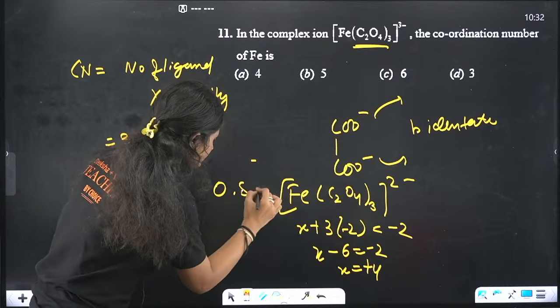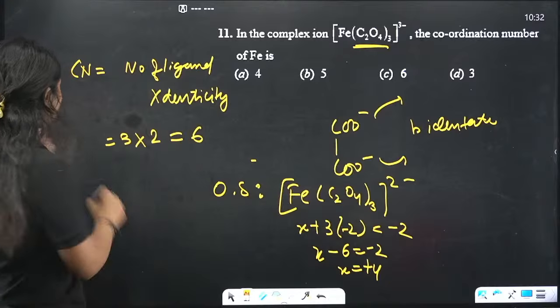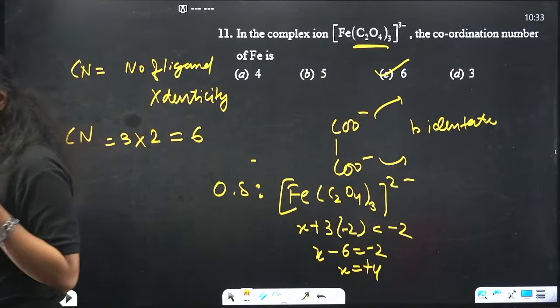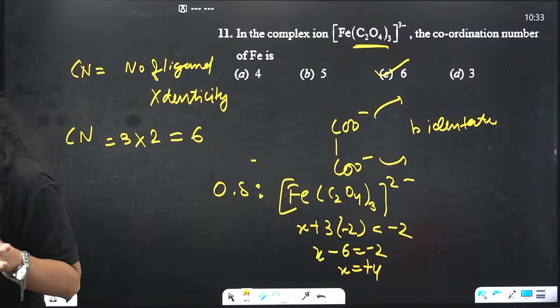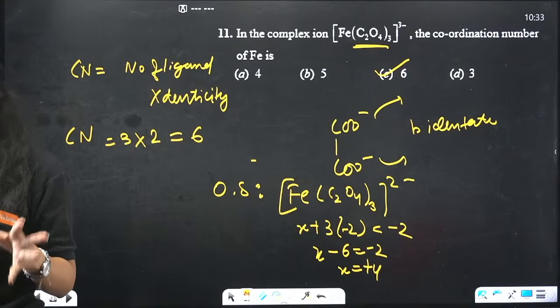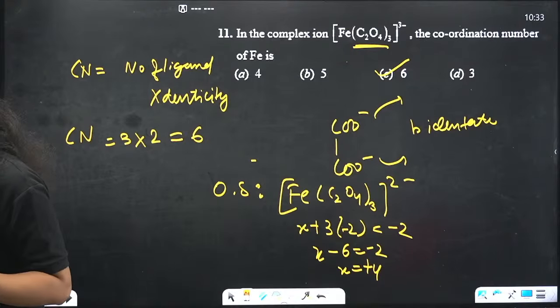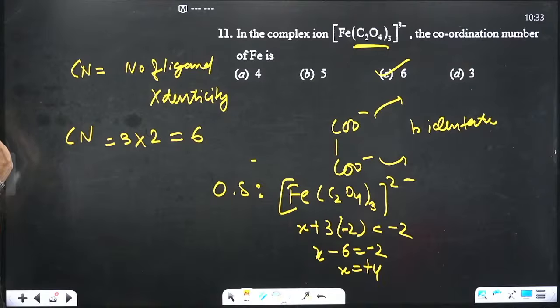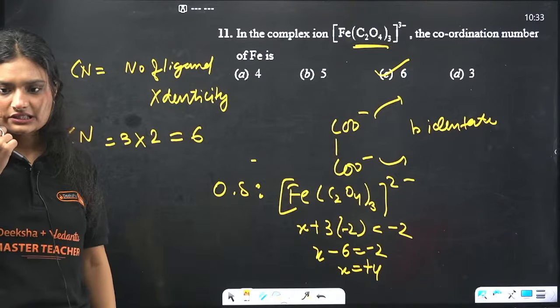The coordination number is 6, which is option C, and I see all of you are answering correctly. Yes, it is due to the bidentate ligand. Yes, oxalate is a bidentate ligand. Correct. Good one. Okay, now take a screenshot again. 1, 2, 3, I think. Done. The voice is coming less clearly.